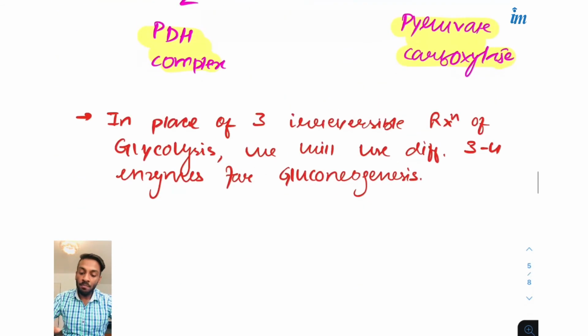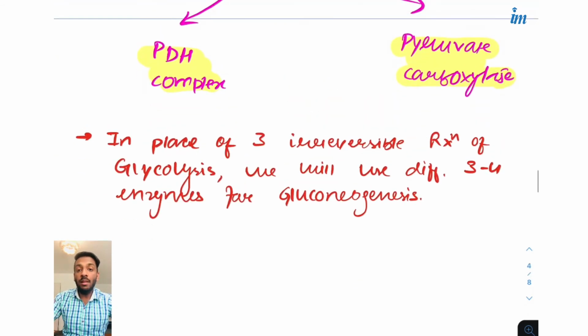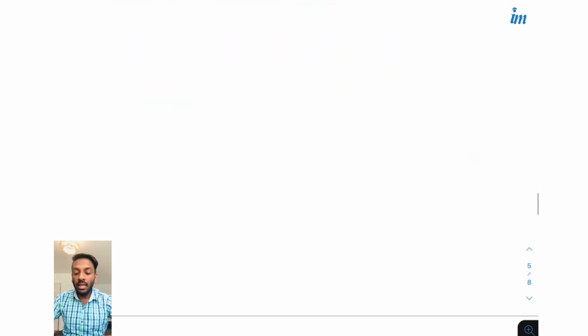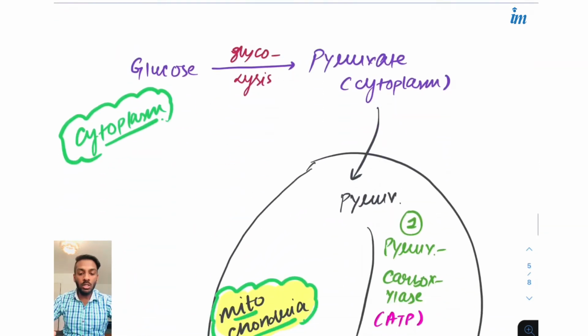Okay, similar. Now, in place of 3 irreversible reactions in the glycolysis, what have we used? We have actually used 4 enzymes for the gluconeogenesis. Okay, now see how this gluconeogenesis process works. Now you know the basics. I just have to formulate it for you in a step-by-step process. It will be very easy.